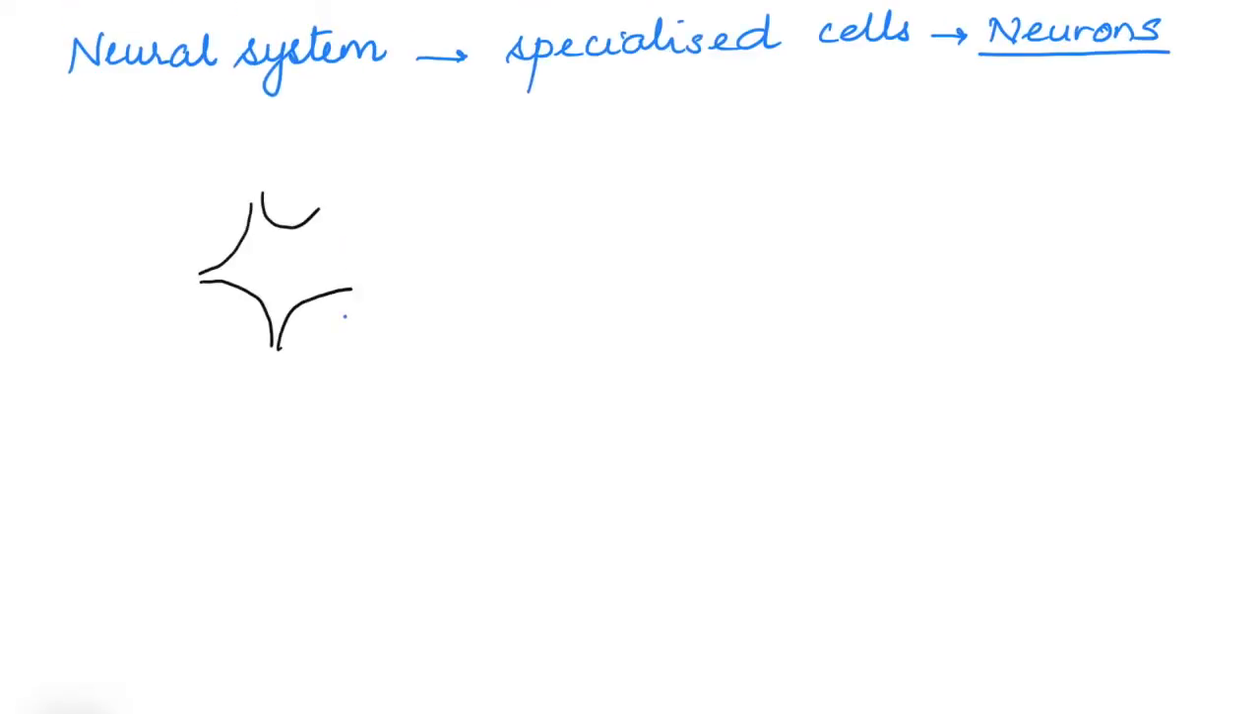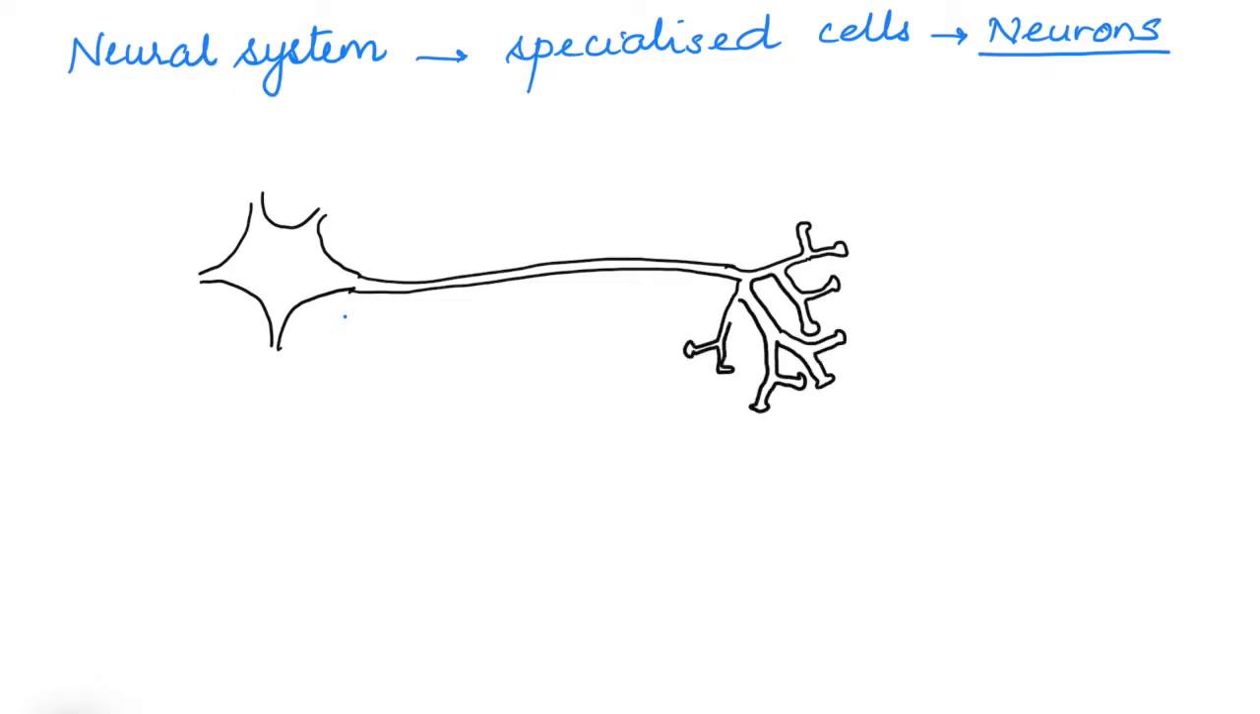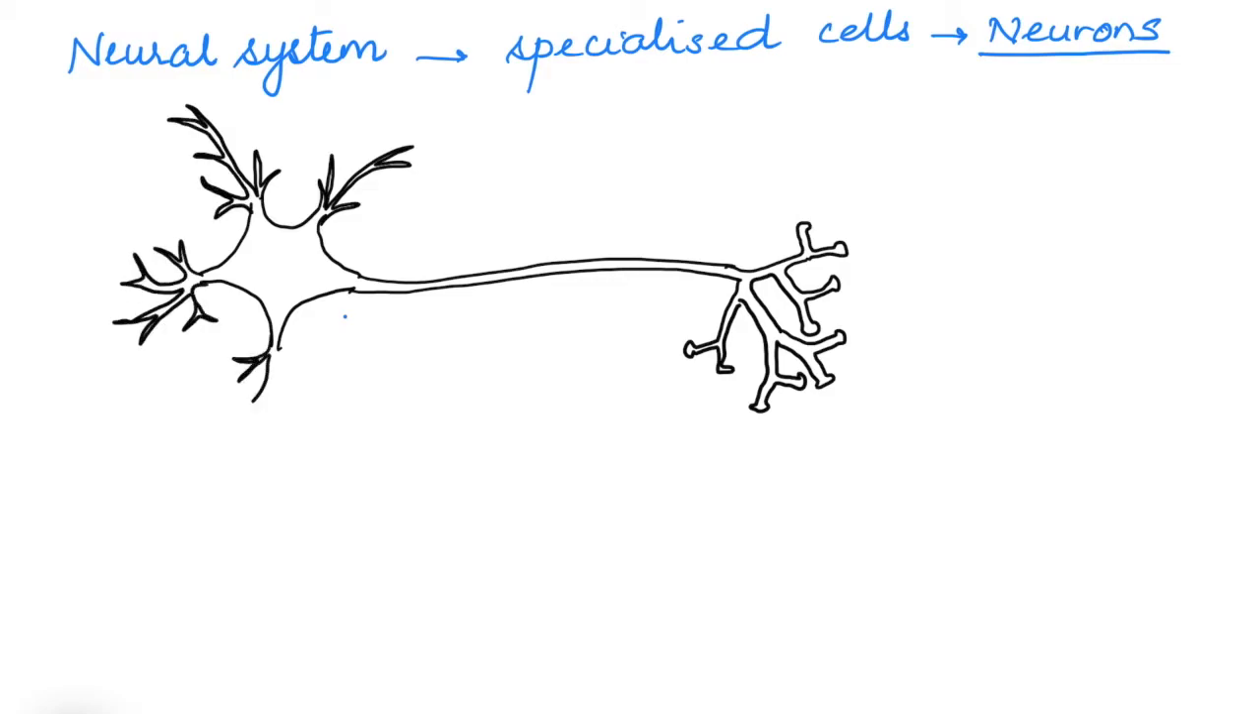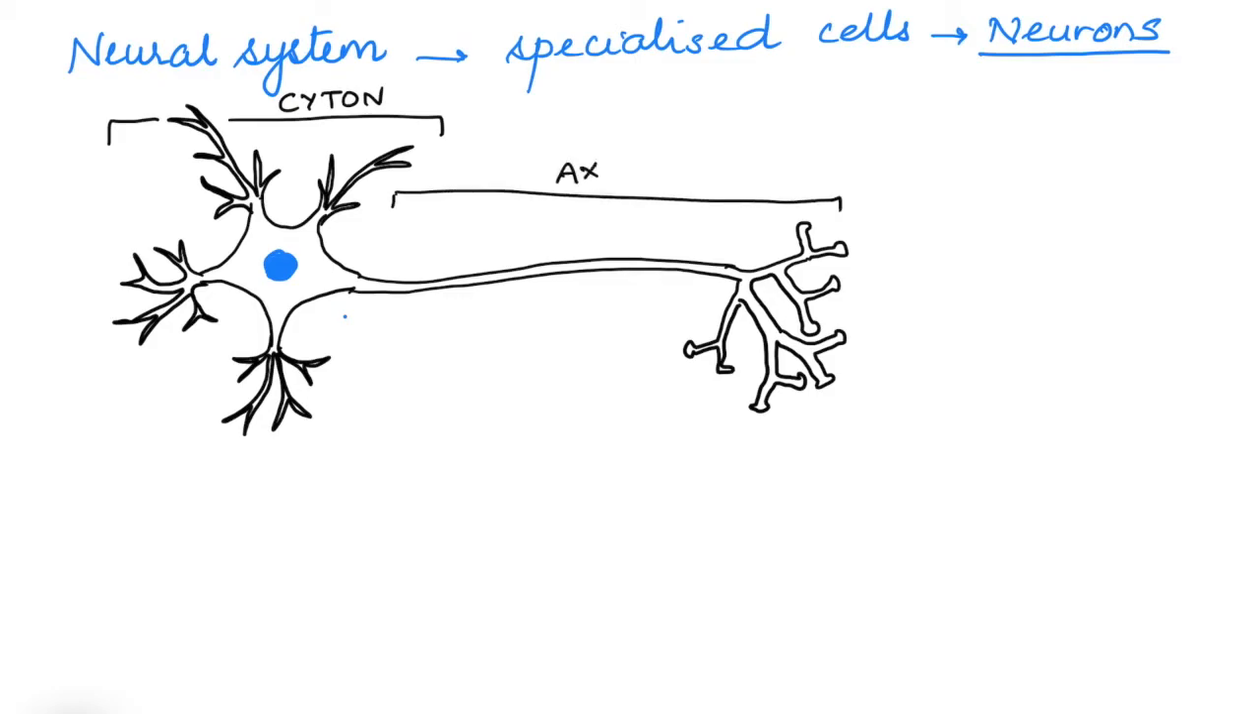Now, all this is maintained by specialized cells. So, the neural system is composed of specialized cells which are called neurons. The neurons show special structural features which help them perform the functions for the nervous system. They have a cell body, that is the cyton, and a long process that comes out from the cyton, which is the axon. There are many small processes that arise from the cytons.